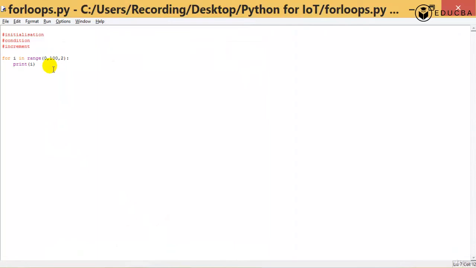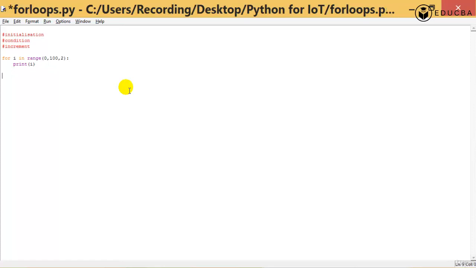Why? Because this particular 100 is exclusive, not inclusive. So I can say for i in range(0, 100, 2), print i.